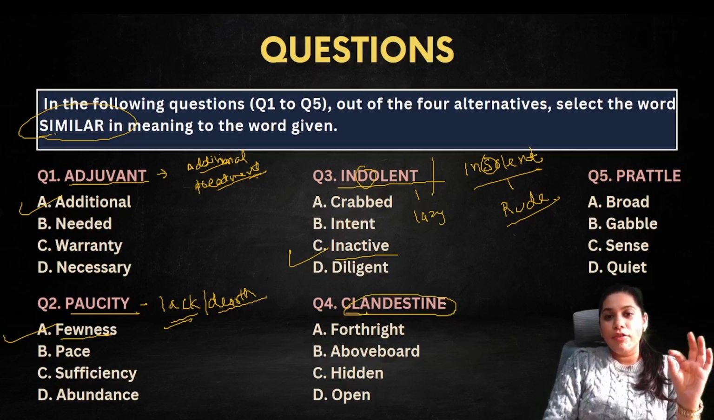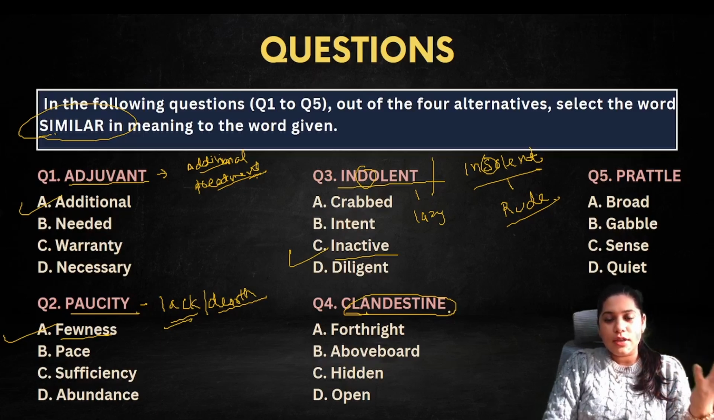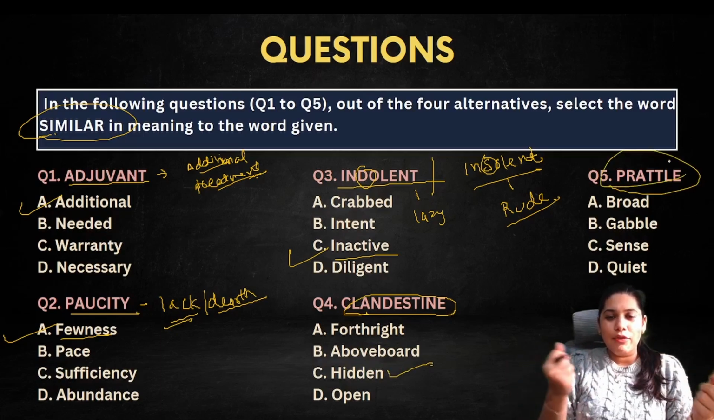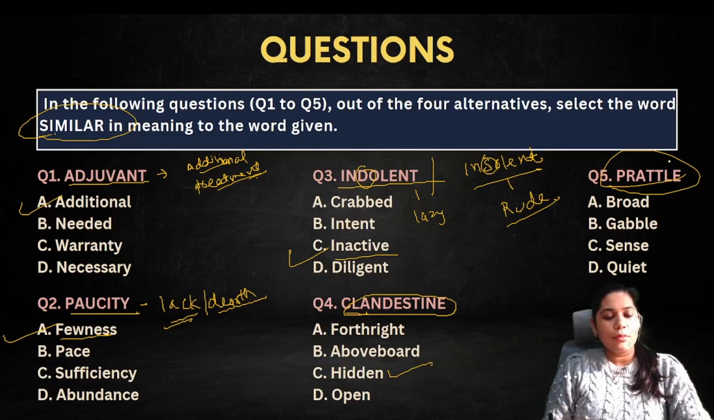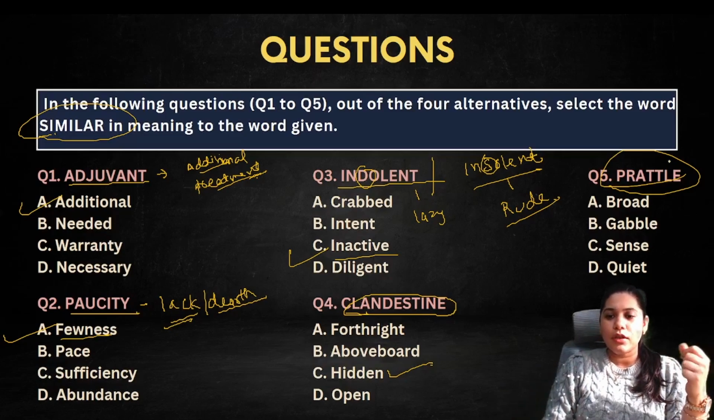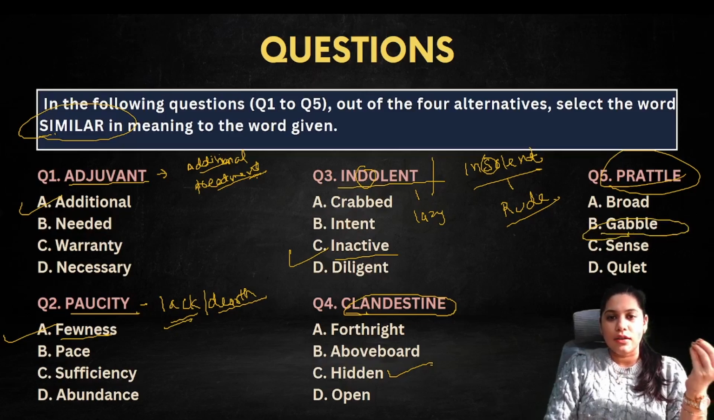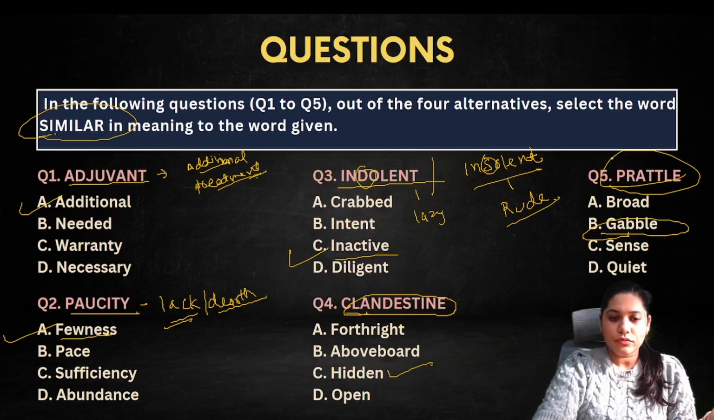Clandestine means, we will have a clandestine meeting tonight, or we'll have a clandestine meeting next week in the evening, meaning a secret meeting. We want to discuss something secret, so that can be hidden. Prattle means to play with something, making some sound, like I picked up something in my hand and I'm doing something. So what will its synonym be? Basically gabble, because the rest don't mean any sound. It's a kind of noise.